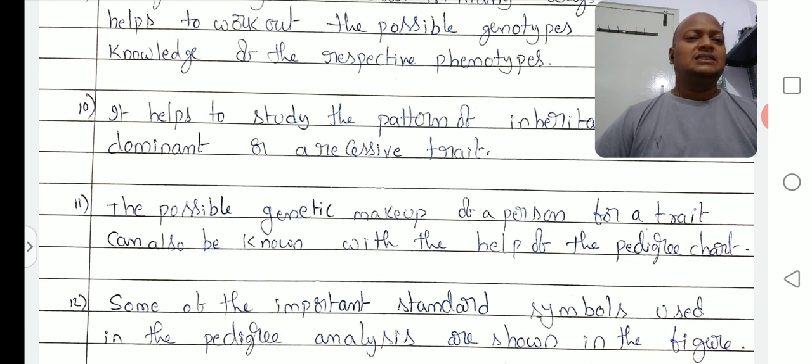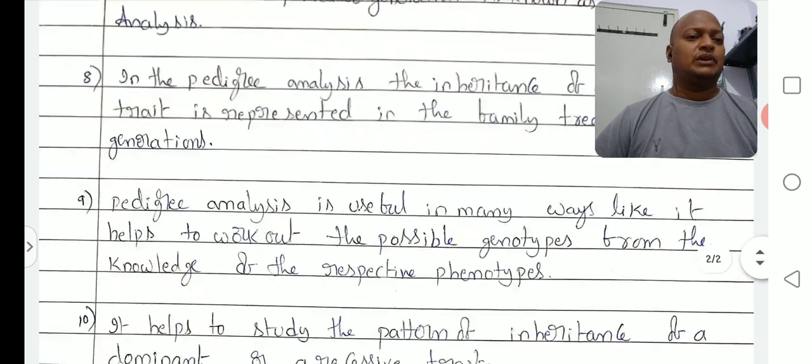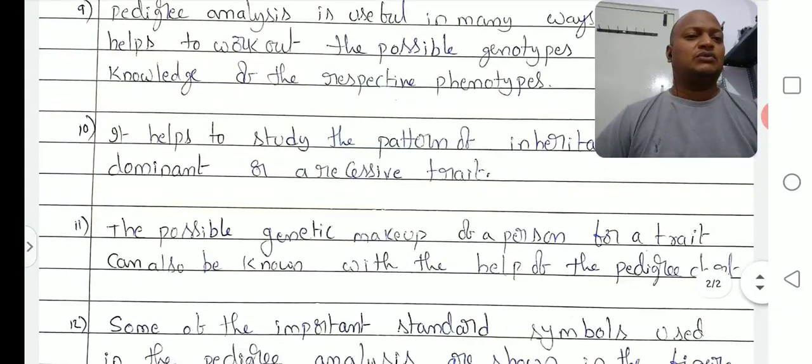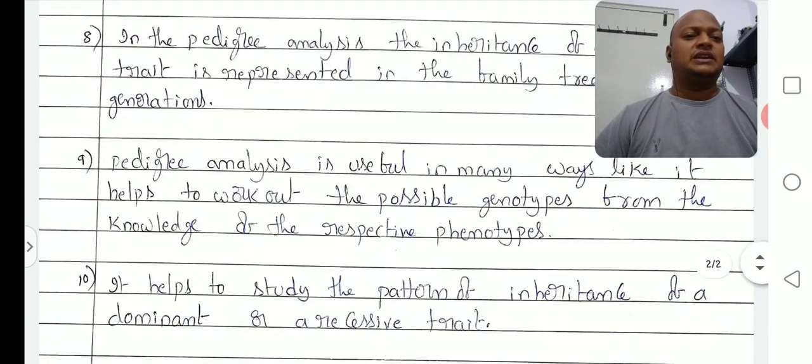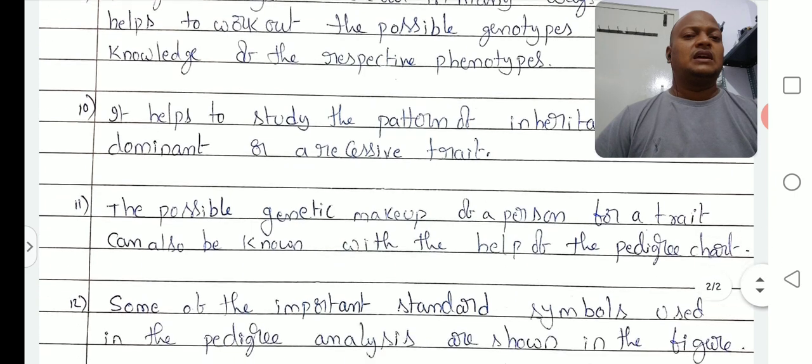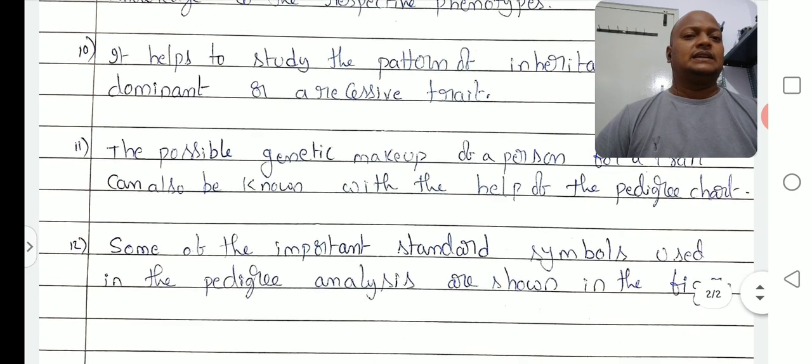The possible genetic makeup of a person for a trait can also be known with the help of a pedigree chart. So the genetic makeup of a person can also be known from the family chart, that is, the pedigree chart. Point number 11 is over, right?